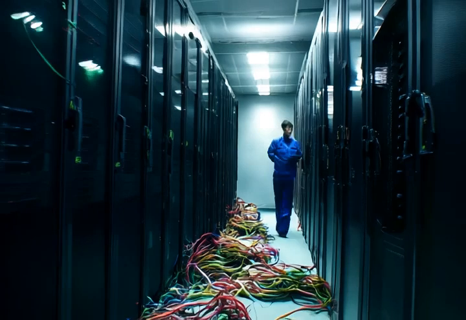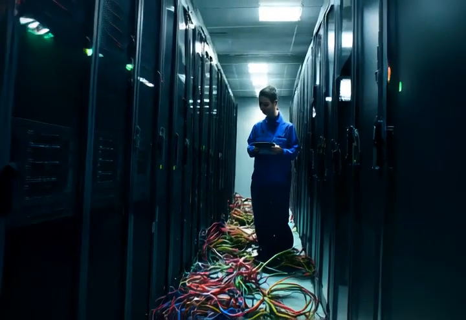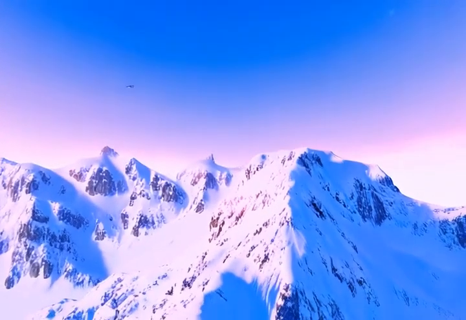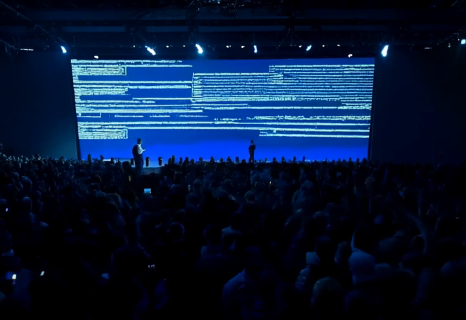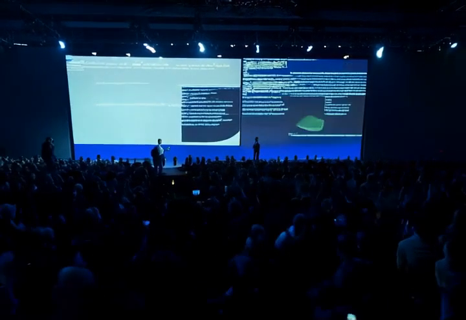Okay, so this isn't about writing better code, but protecting the AI systems that write it for us? Exactly. Microsoft wants to secure the entire pipeline, from the initial code generation all the way to deployment. That makes sense. If the AI is the new developer, we need a security guard for its output, not just its input. Right. It's about creating a safety net for the whole lifecycle, ensuring the AI doesn't accidentally break things.